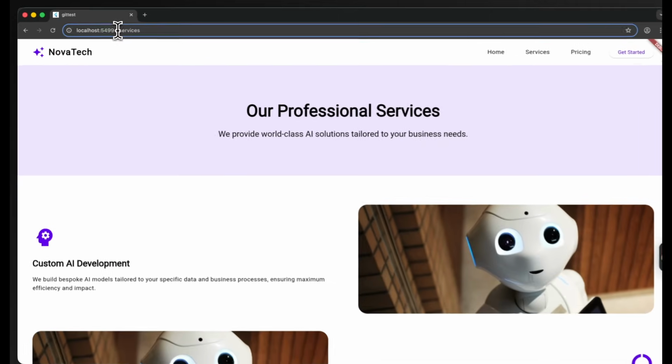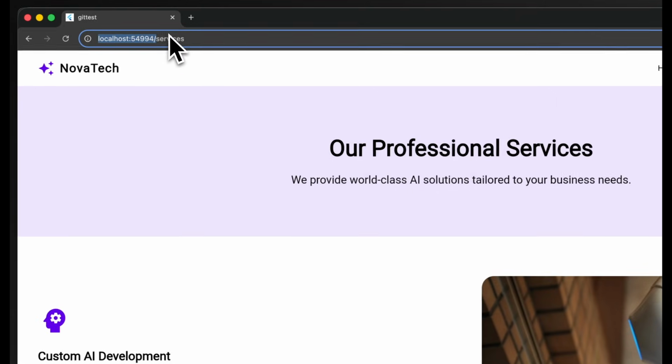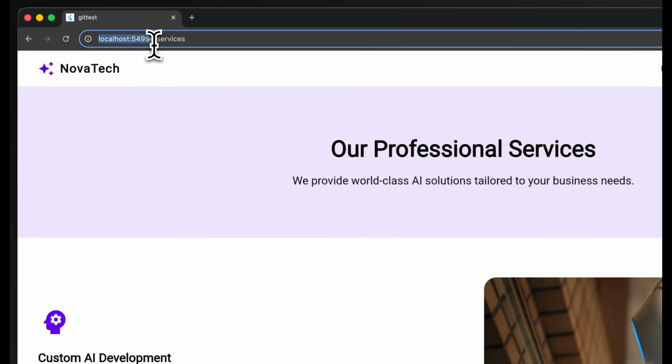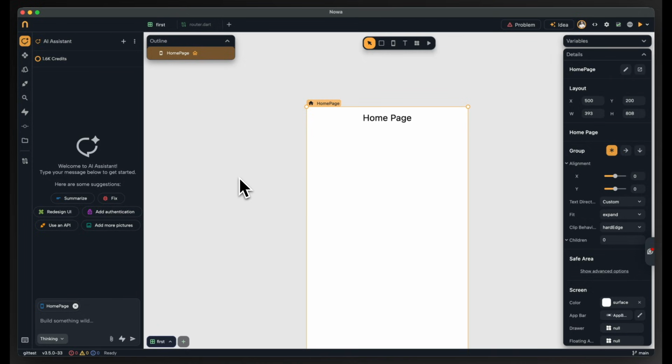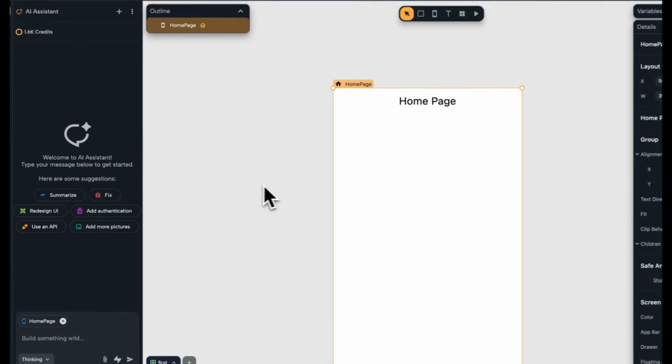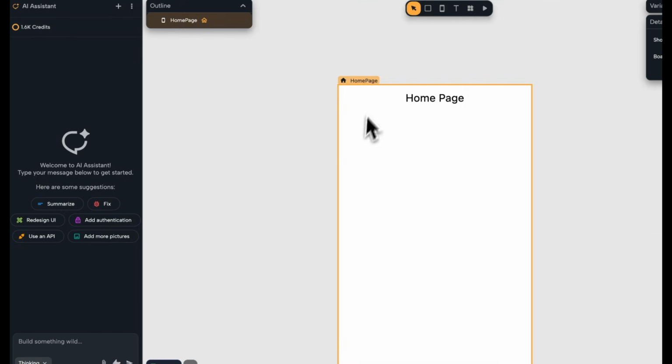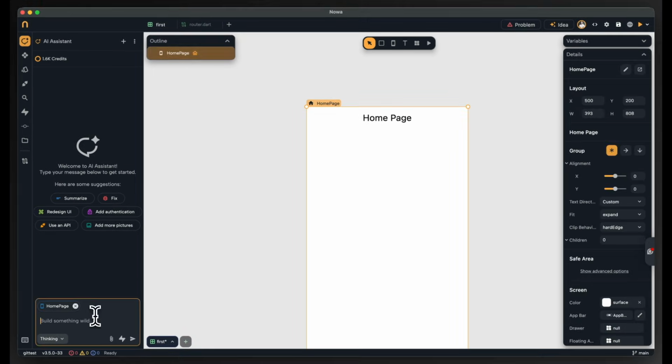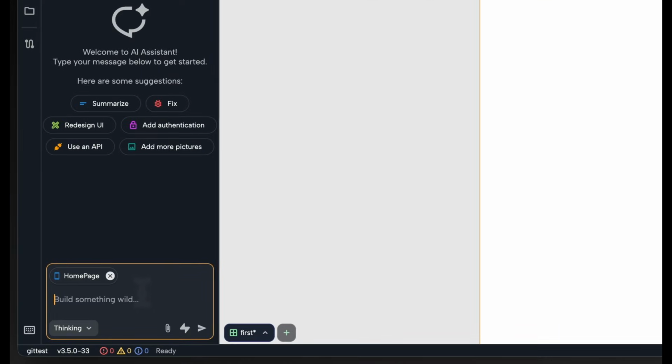Now I can see this localhost because I'm running this app locally. But if I host this app somewhere, I will see the link of the hosting. Now something else that is really nice that we can do with the new GoRouter is a bottom navigation bar. To see this in action, I'm going to let the AI create a bottom navigation bar using GoRouter.